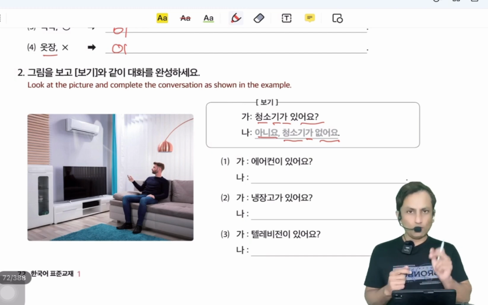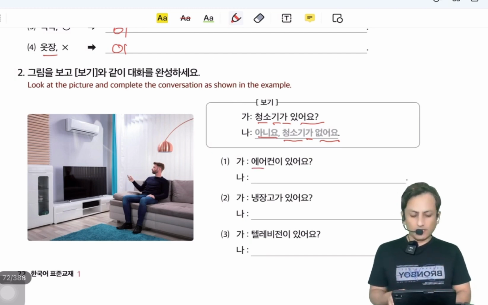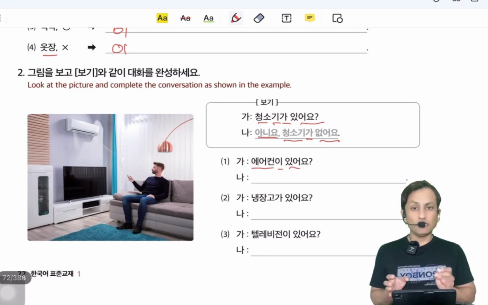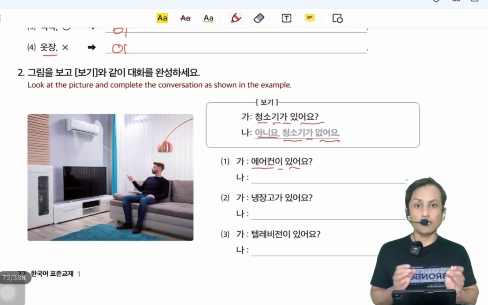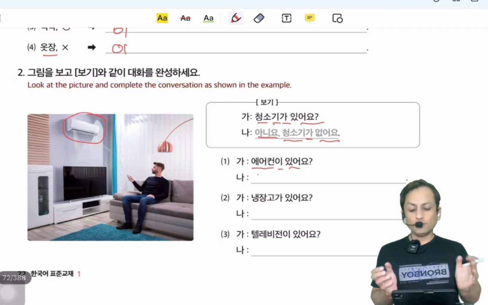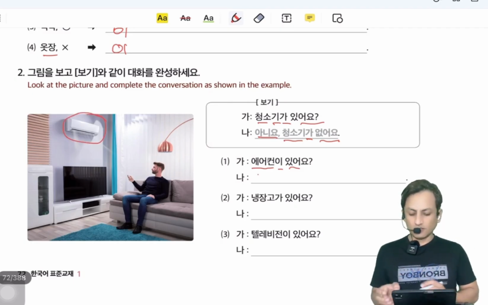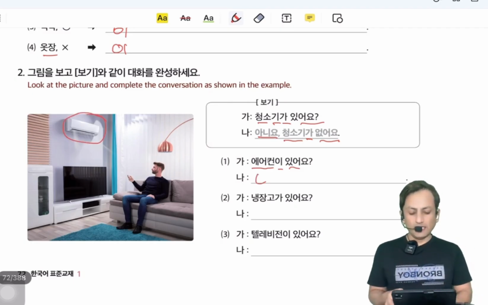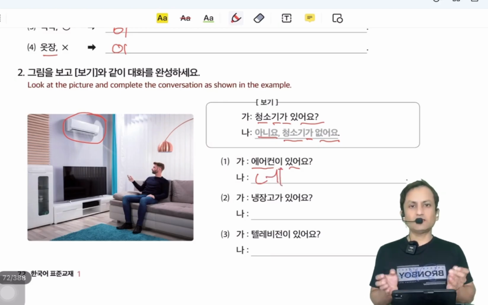Now again watch this picture and number 1 is 에어컨이 있어요. Koni because last one is consonant. Aircon is air conditioner. Is there air conditioner? So in this picture there is a air conditioner. So we will say 네 에어컨이 있어요. Yes, there is aircon, air conditioner.